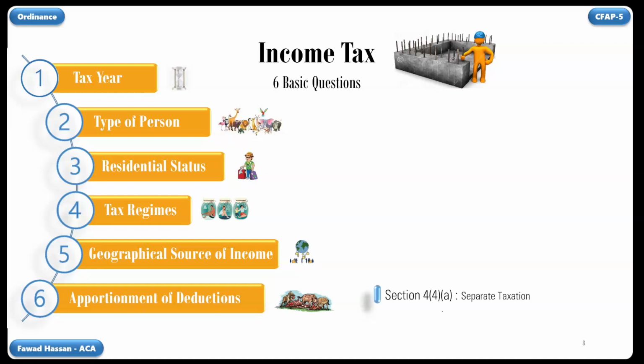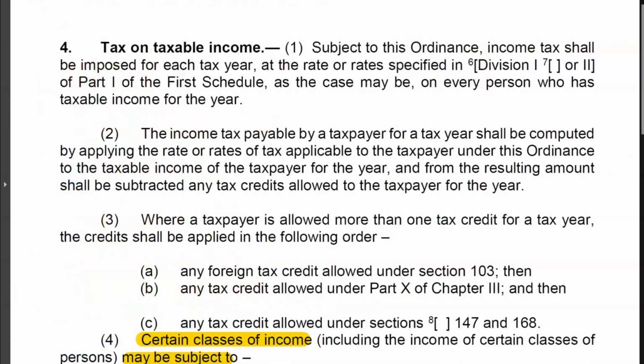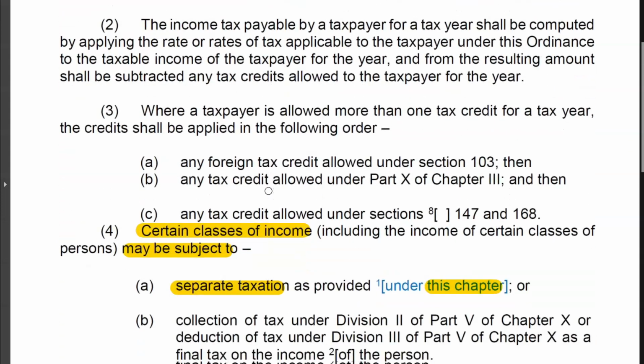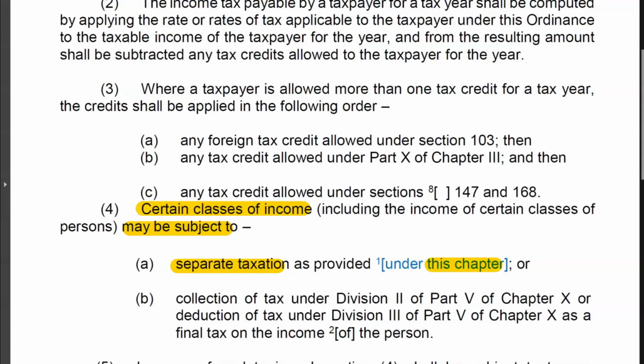Section 4, Subsection 4, Clause A. This clause is about separate taxation. Let's first read this clause from the Income Tax Ordinance. It says that certain classes of income may be subject to separate taxation, as provided under this chapter. Note the words, this chapter. We need to know what is meant by the words this chapter.